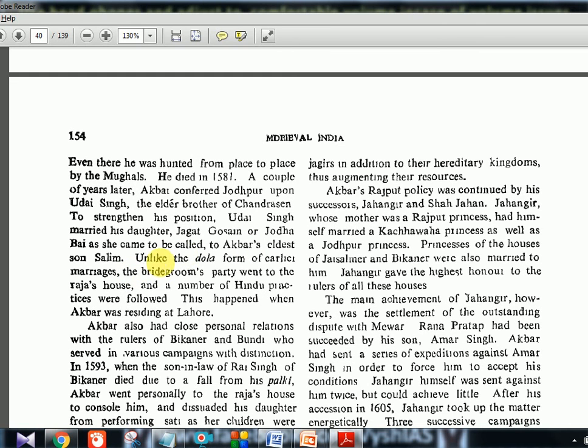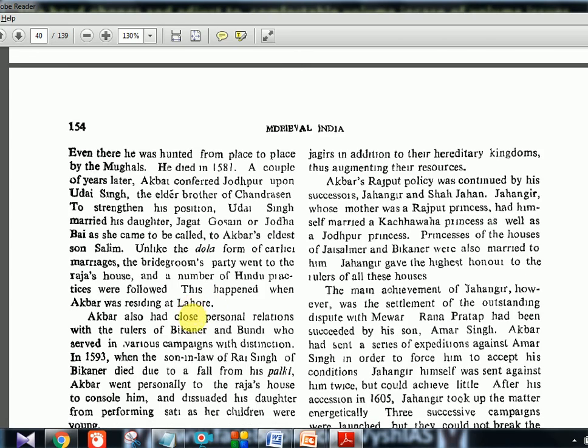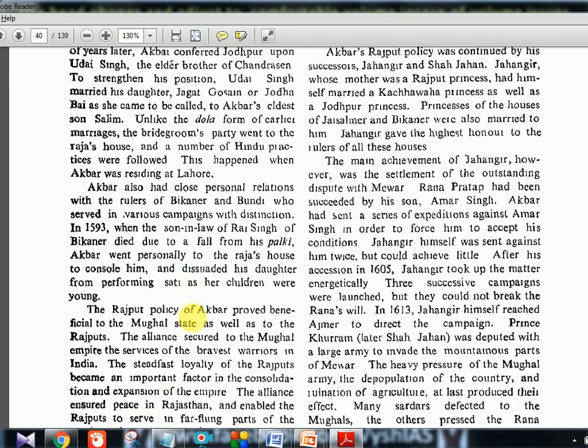So Akbar's eldest son Salim is also coming into the picture here. Unlike the Dola form of earlier marriages, the bridegroom's party went to the Raja's house, and a number of Hindu practices were followed. This happened when Akbar was residing at Lahore. Because of this importance, maybe it was made into a movie also.